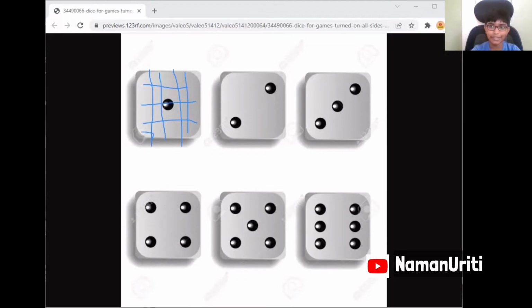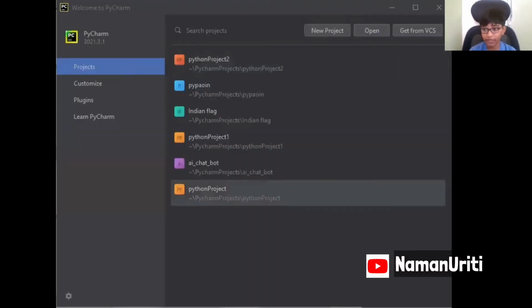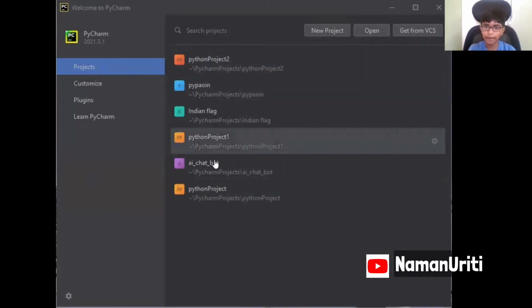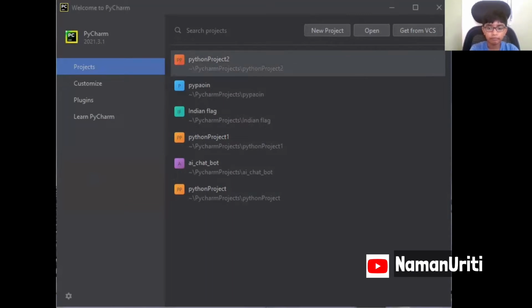So let's start it. Even if you don't have PyCharm, you could also use the other one. You could also use IDLE, Python IDLE. So here is our PyCharm, and we are going to open a new project.